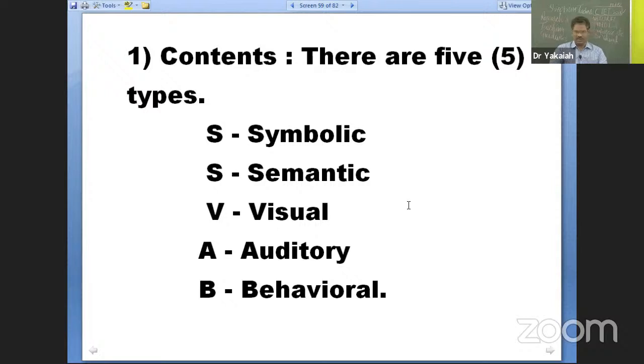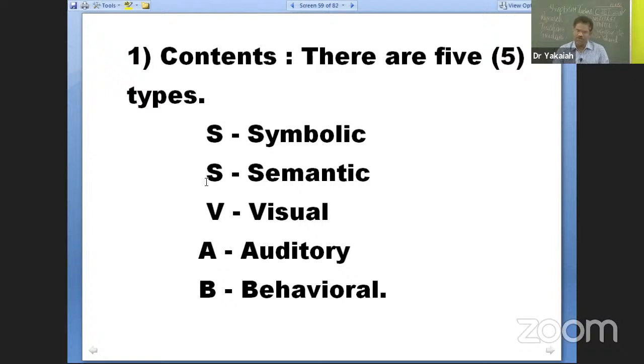Now, at times questions are asked, which of the following does not belong to the contents? Symbolic, visual, behavioral, memory. So which does not belong? Memory, right? How do you remember? To remember these 5 types of contents, you have a small mnemonic, which I will reveal now. Listen carefully. SSVAB. S for symbolic, S for semantic, V for visual, A for auditory, B for behavioral.